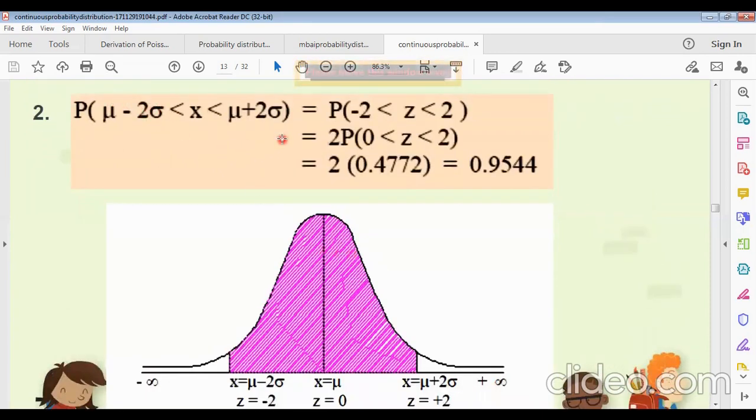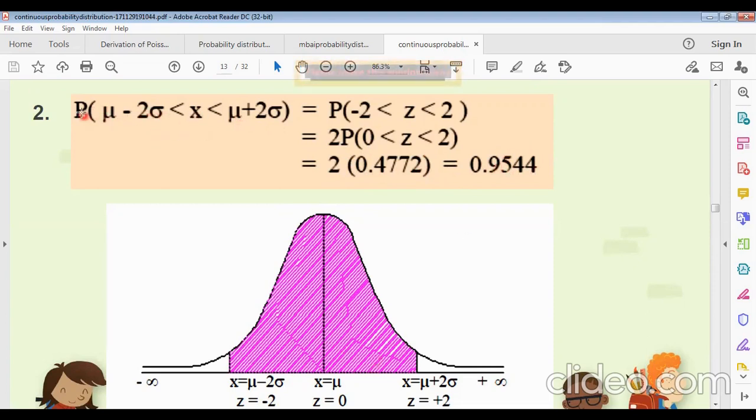Now, if we take 2 times the standard deviation on the left and right parts of the symmetric curve, then this will be the probability of -2 < z < 2. Actually, this will be 2 times the probability of 0 < z < 2. The table value will be 0.4772, so 2 times that equals 0.9544.